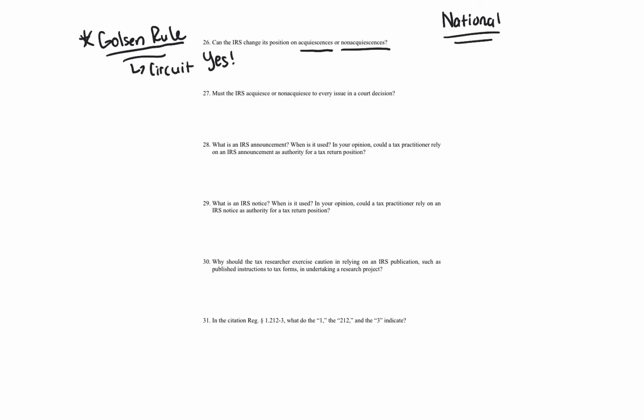So it's theoretically possible for the same judge to rule differently. This is really interesting. Let's say a judge in the First Circuit hears a decision with certain facts, and then the same judge hears the exact same facts in the Ninth Circuit.